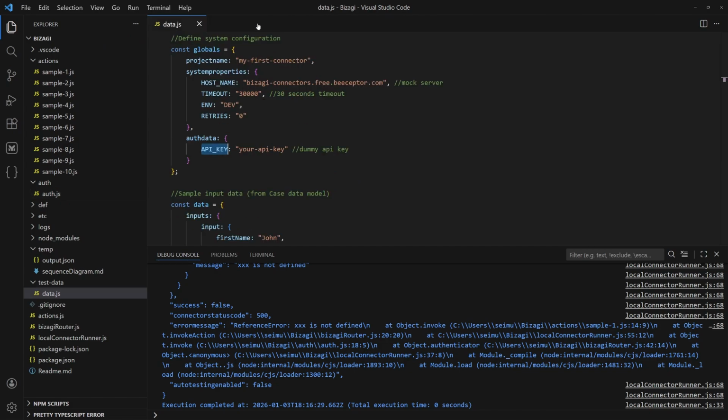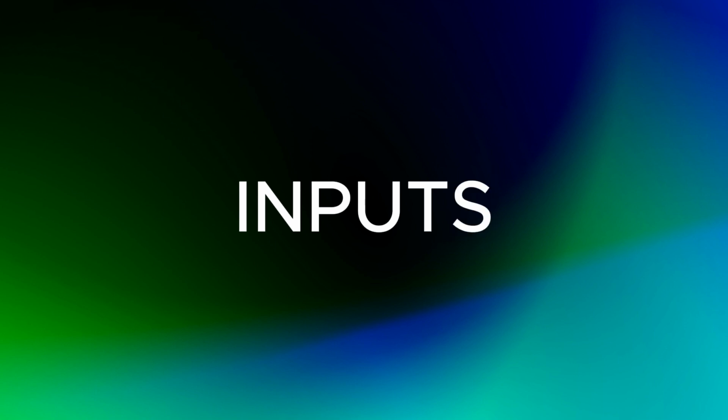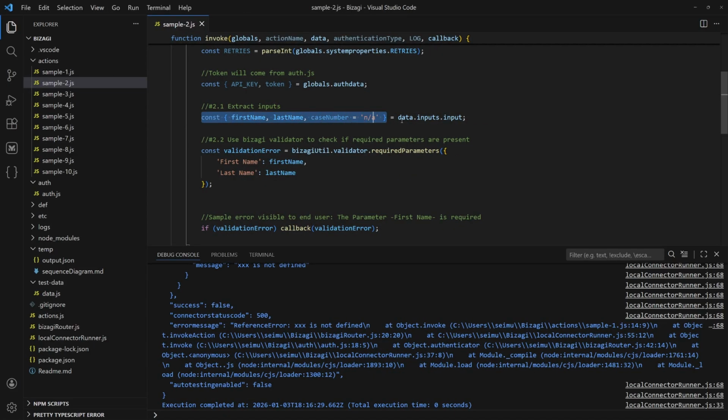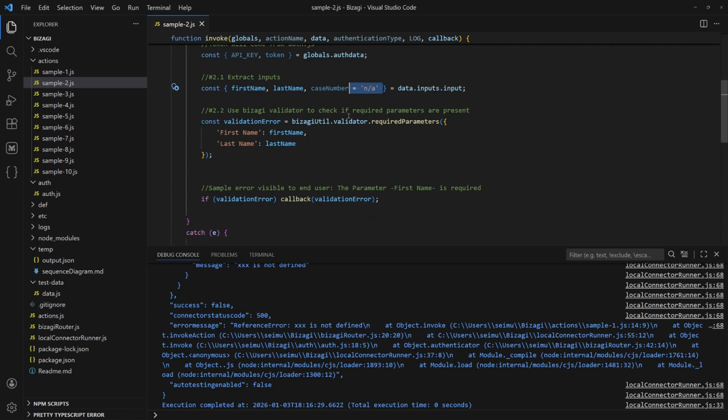Next, I'm defining all the input parameters which will come from the Bizagi process. I always recommend passing case number as an input. This is extremely helpful for tracing API calls later. Once you have all the inputs defined, I highly recommend also to use Bizagi built-in validator to track all the required input attributes.